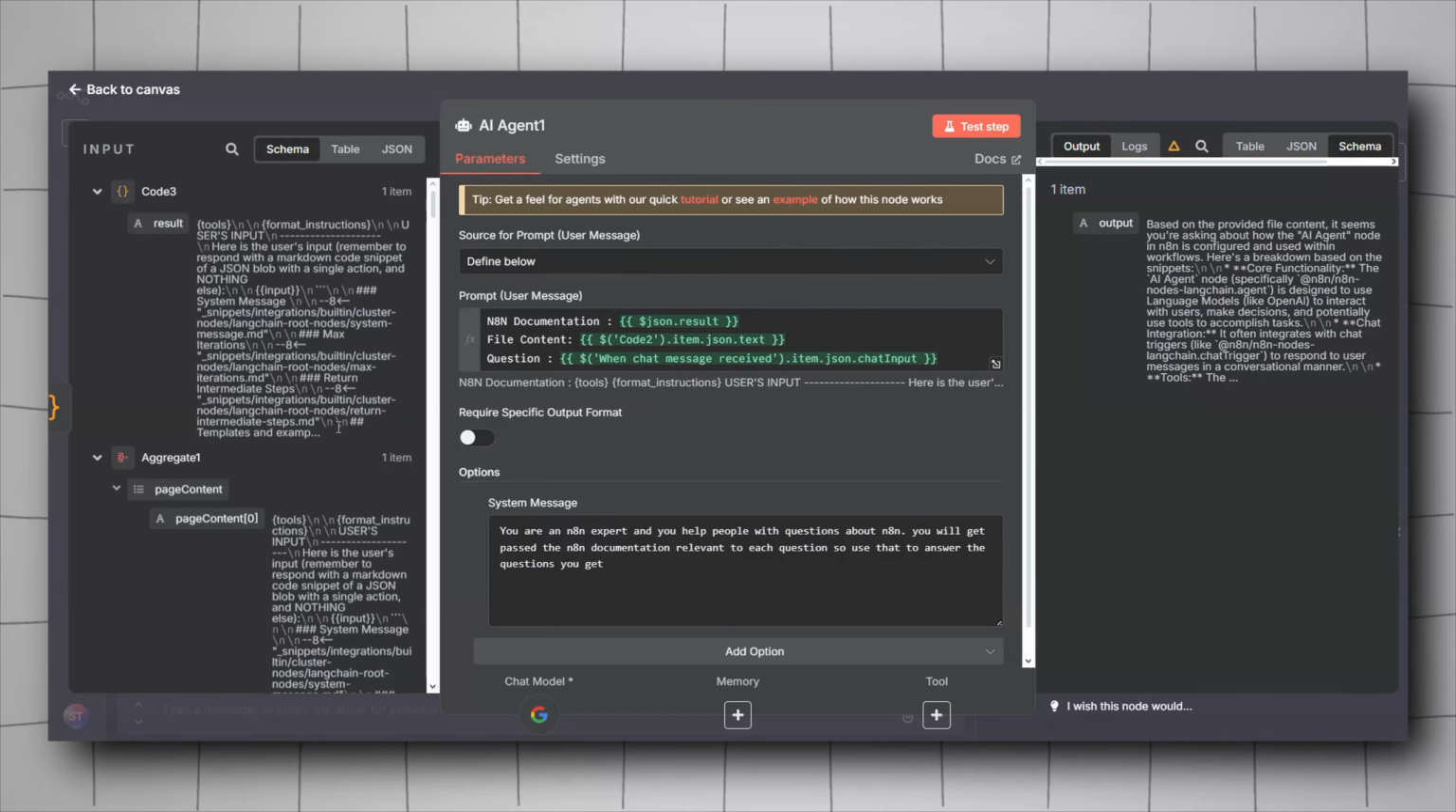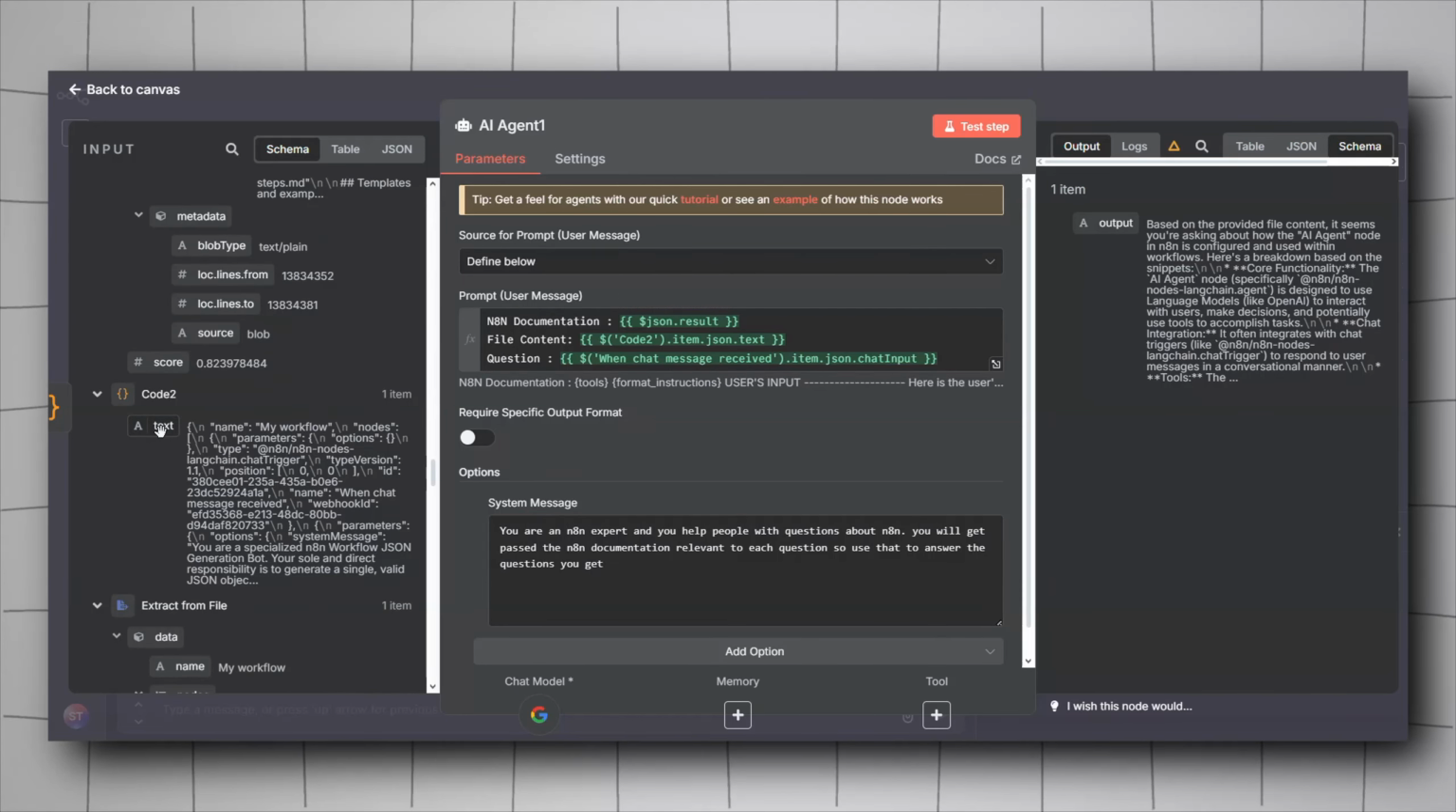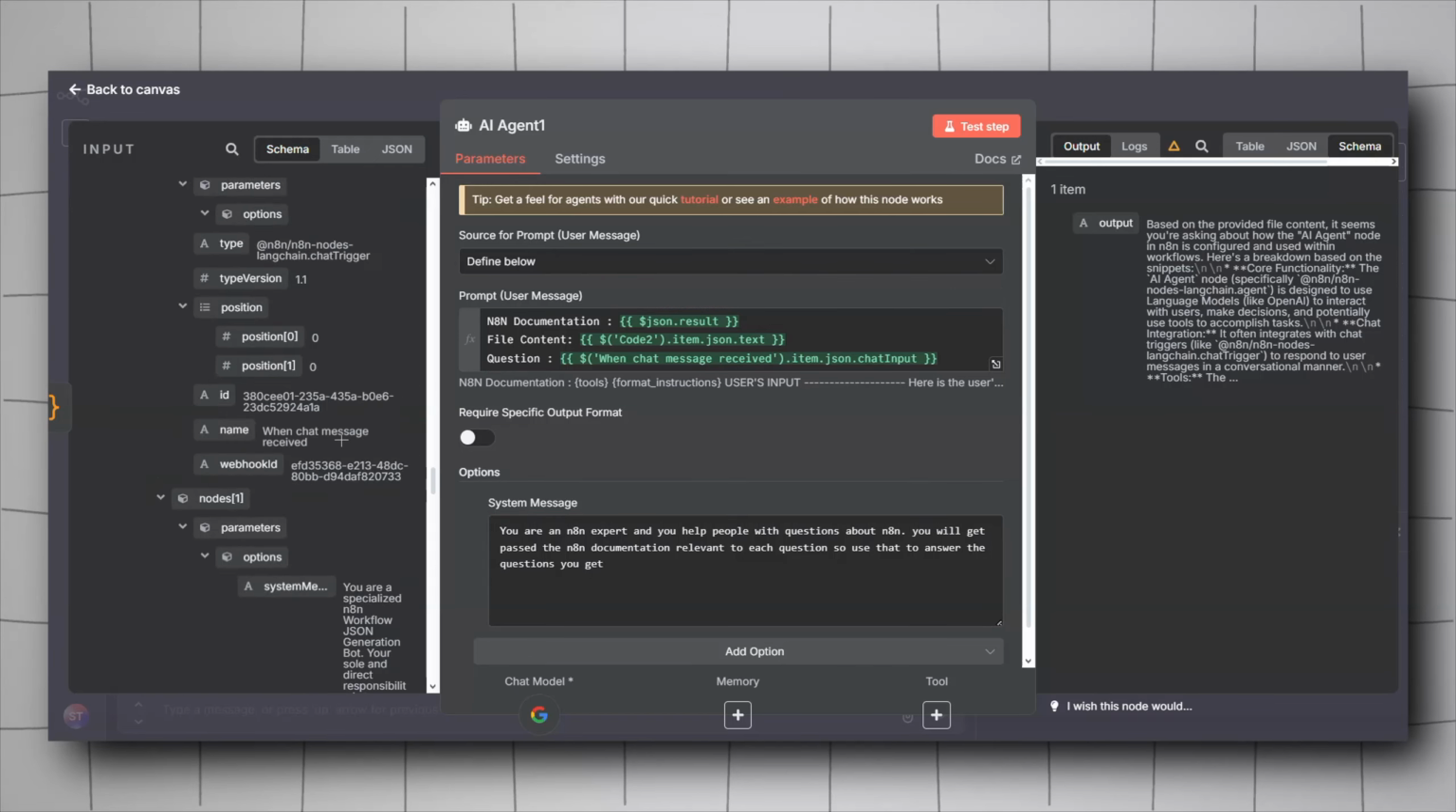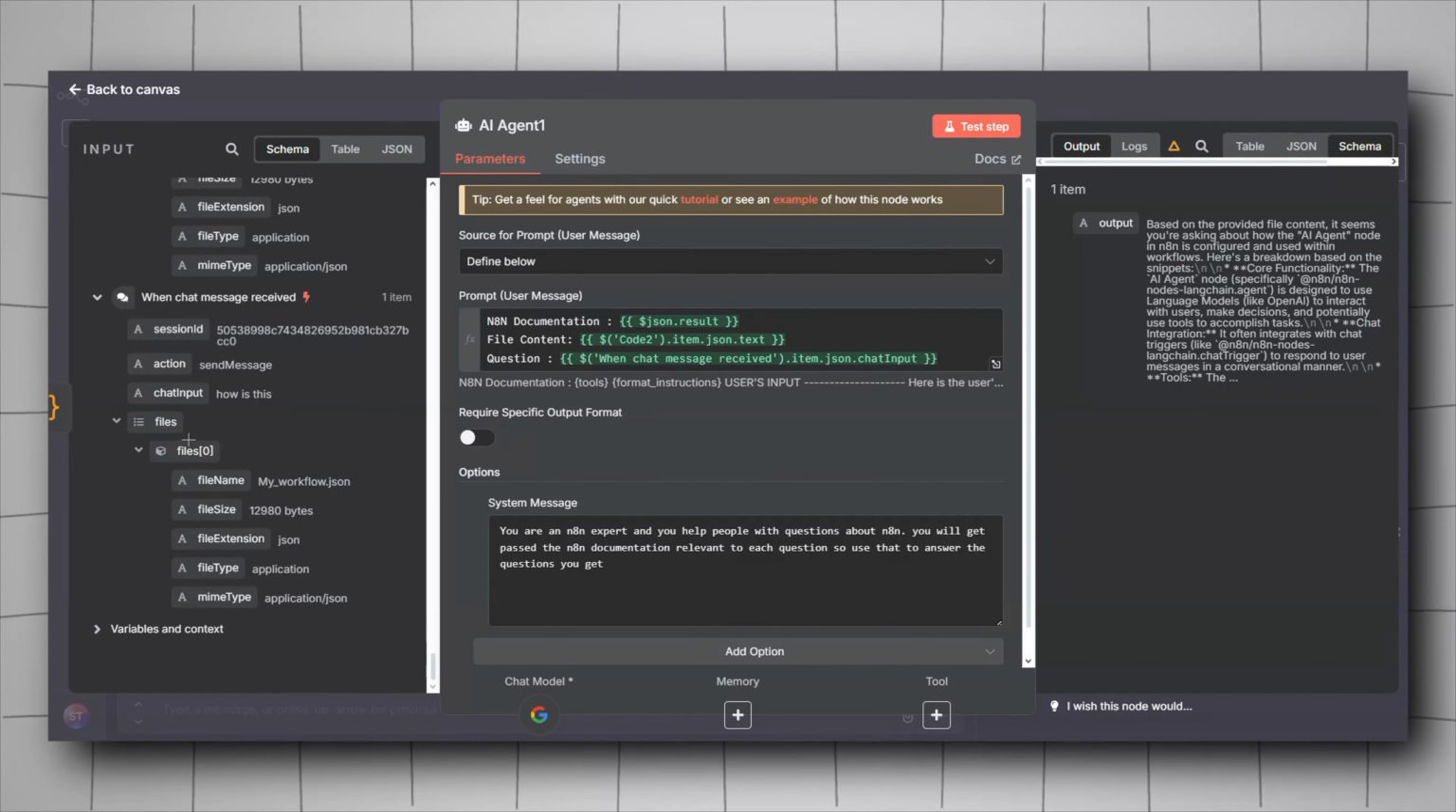For the file content, it will be the output of the code 2 node here, just drag it and drop it again. And then for the question from the chat trigger, just drag and drop the chat input.